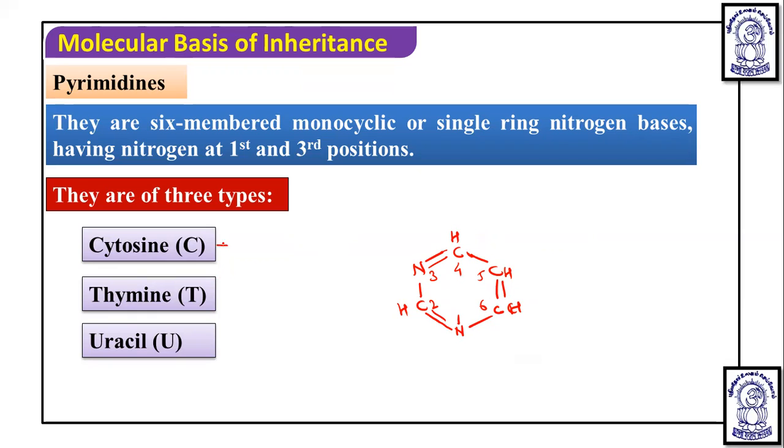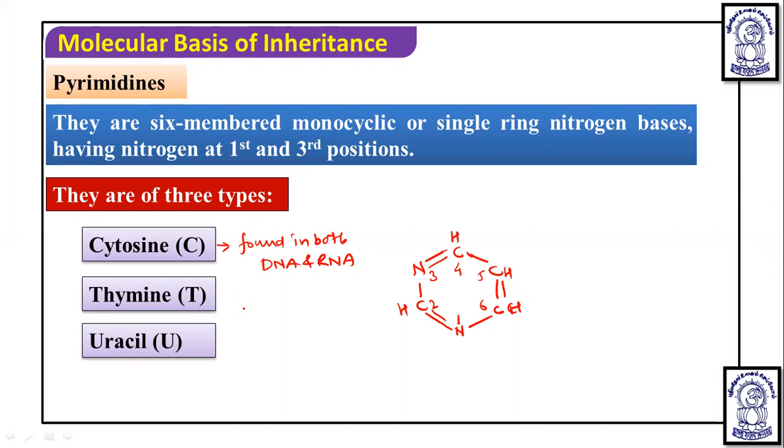Now here this cytosine is found in both DNA and RNA. So this is found in both DNA and RNA, that is cytosine.